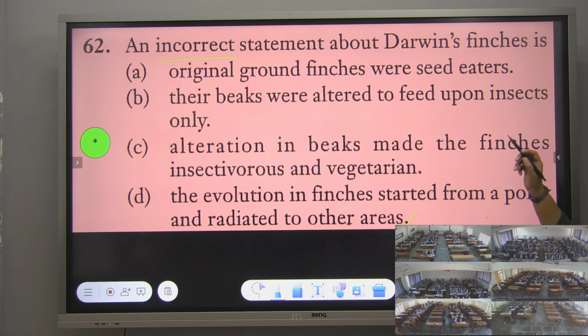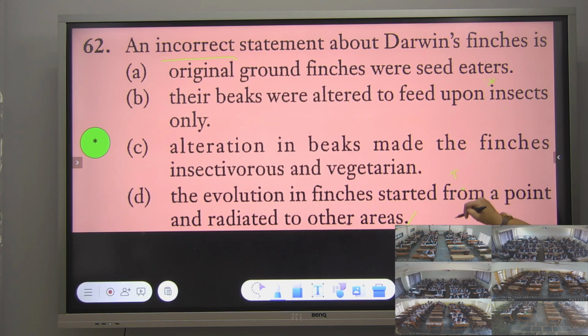Original ground finches were seed eaters. We don't have this sentence. No, ma'am, there is no such sentence. Their beaks were altered to feed upon insects only. Not necessary. Alteration in beaks made the finches insectivorous and vegetarian.